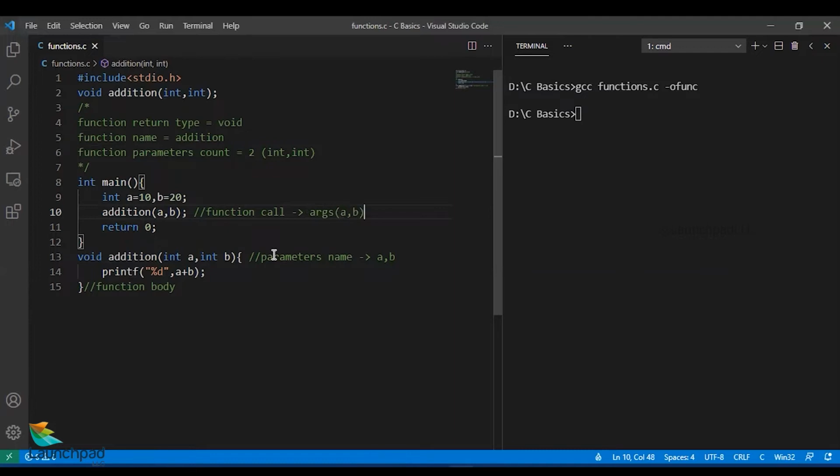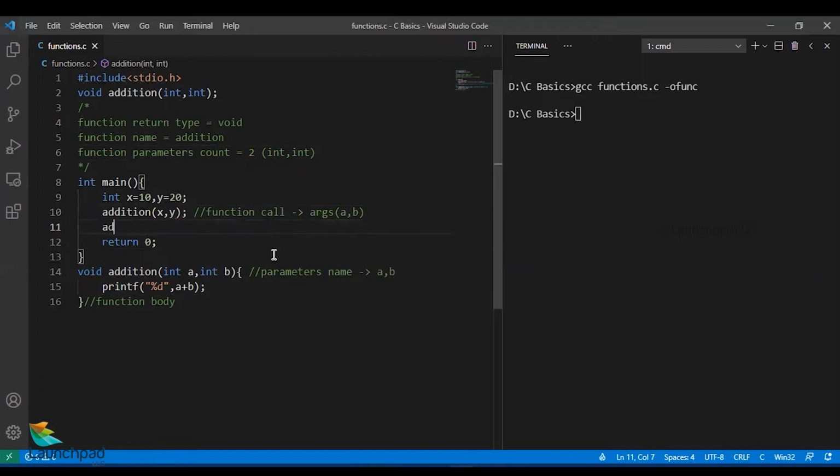It's A, comma B. It is not necessarily the same name. I can have different names also, X, comma Y, and I can say X, comma Y. This is also accepted. Or I can even pass direct values, addition of 45, comma 67. We'll have a new line character after it.